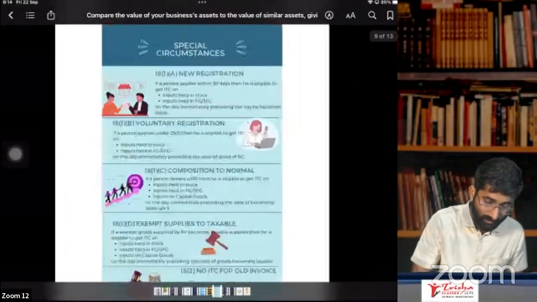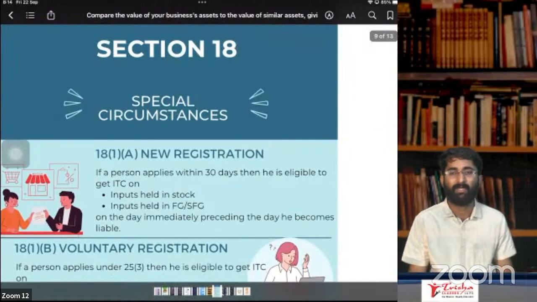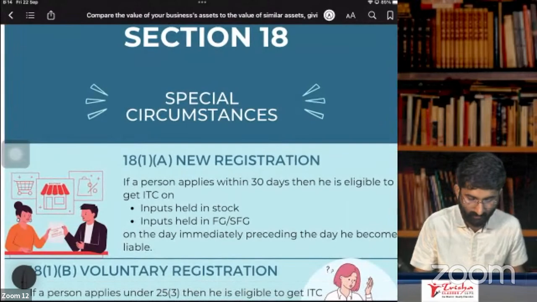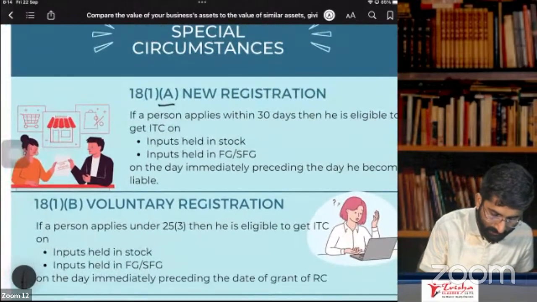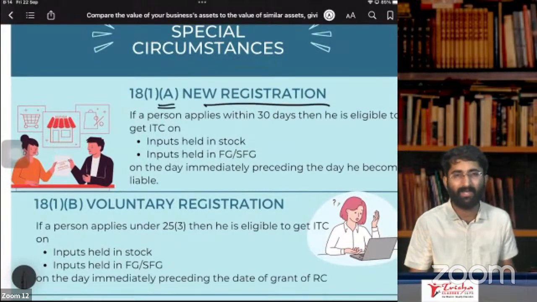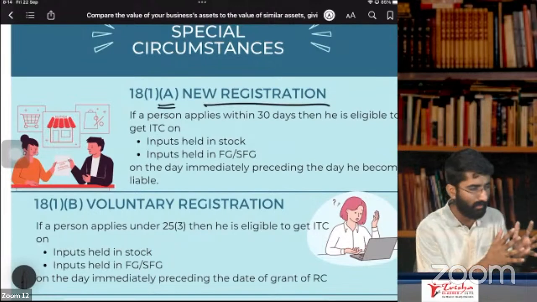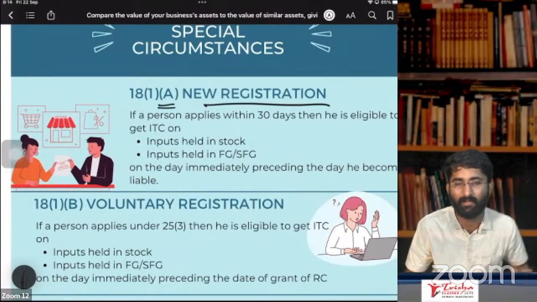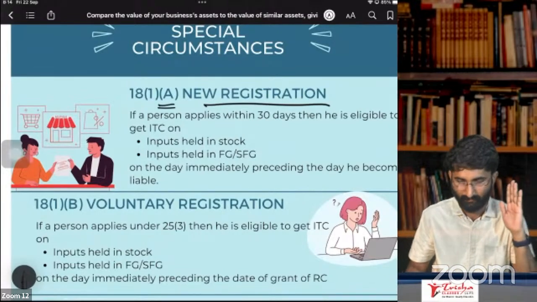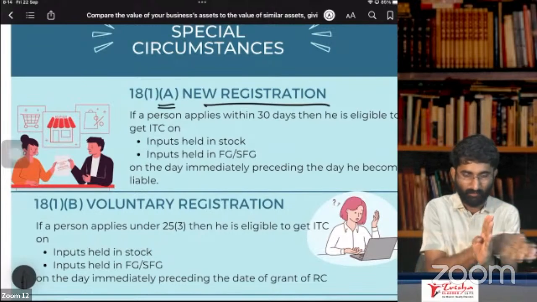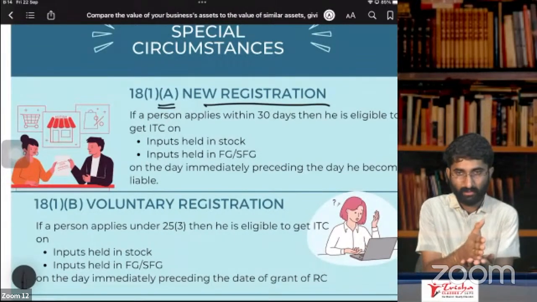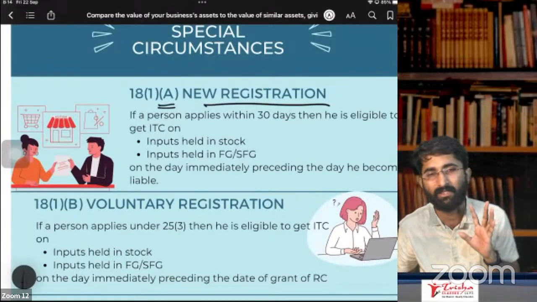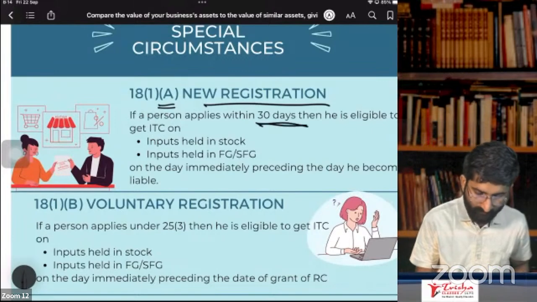Next one is some special circumstances in section number 18. Section number 18, some special circumstances we have to discuss now. Section number 18, subsection 1, clause A. New registration. If you are newly registered under GST, you are going for new registration. Till now your aggregate turnover was less than 20 lakhs, 10 lakhs or 40 lakhs as the case may be. Now your aggregate turnover has crossed this threshold limit. You have to take the registration. Within 30 days you apply for the registration.